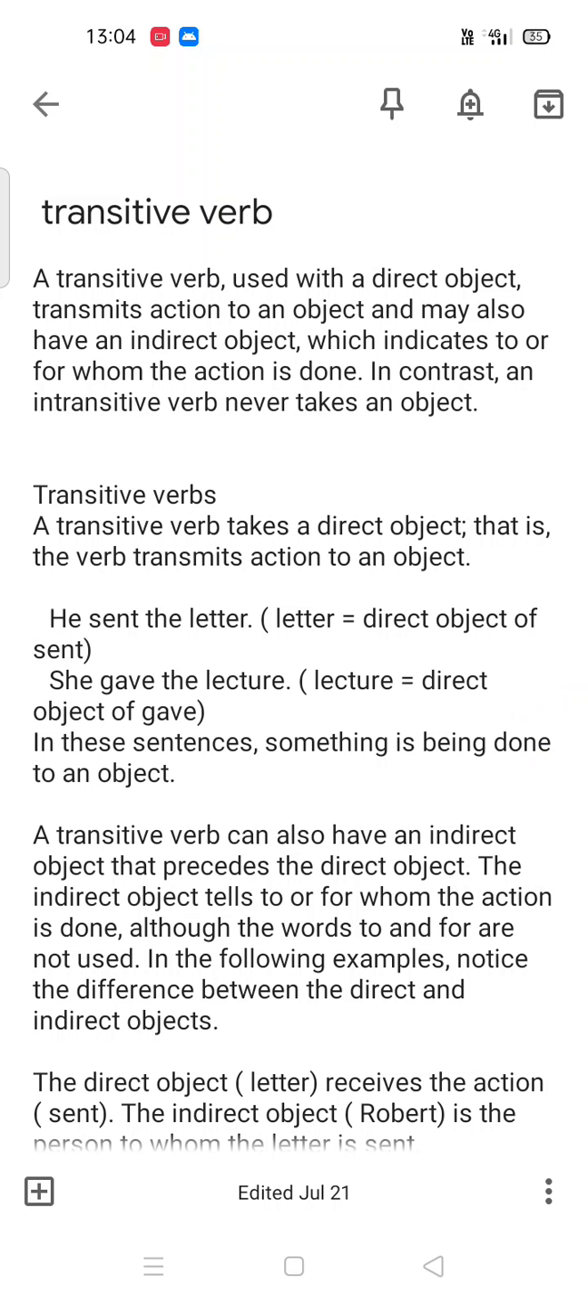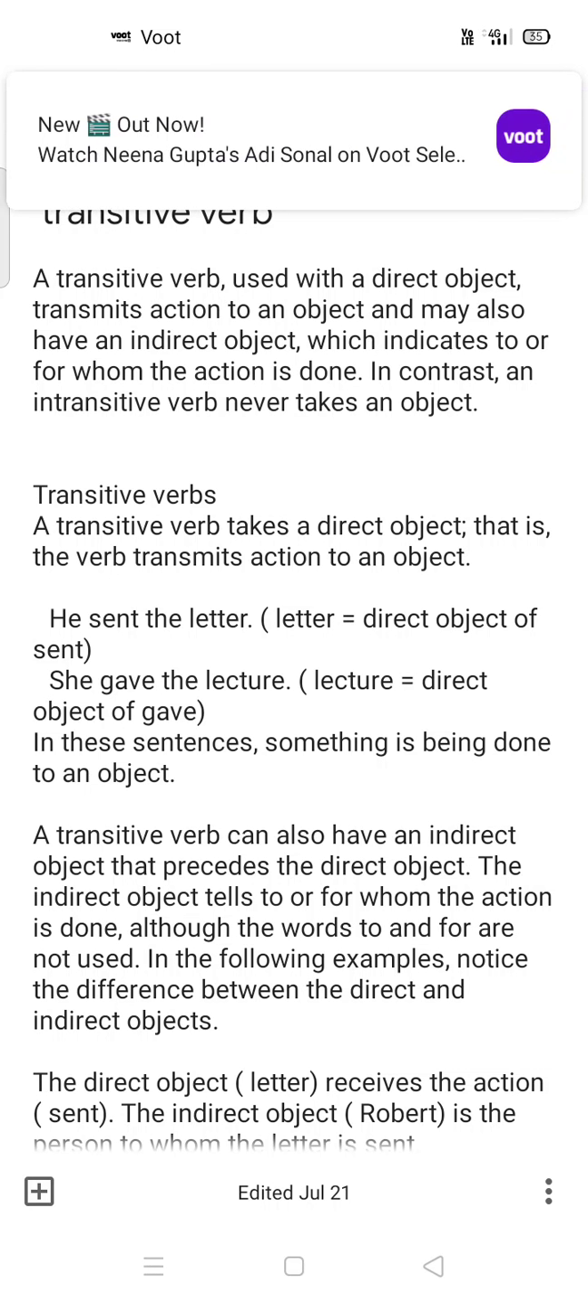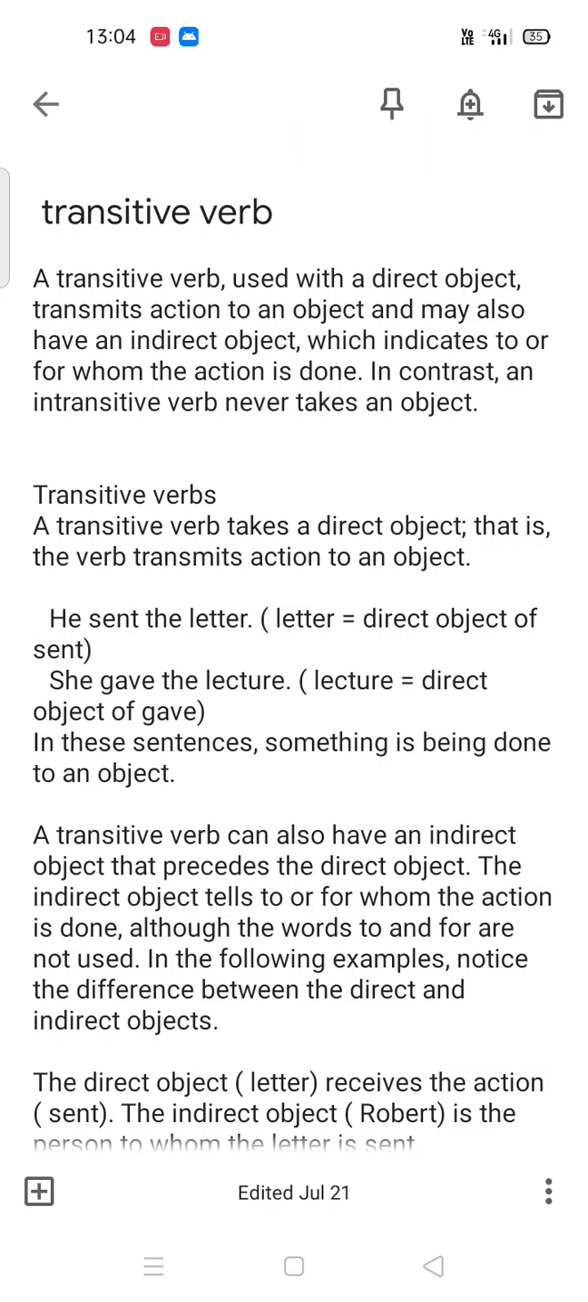So the transitive verb takes an object, but an intransitive verb does not take any object. The verb that has an object is called a transitive verb, and the verb that does not have any object is called an intransitive verb. There are two types of object: one is direct object and the second one is indirect object. We will know further about it, but firstly we have to know clearly about transitive verb.